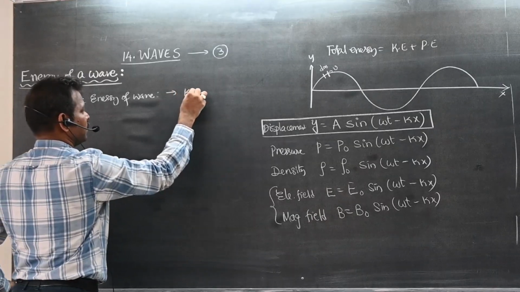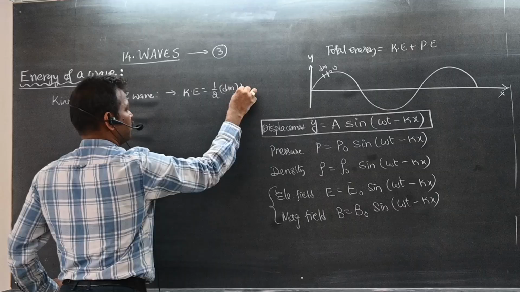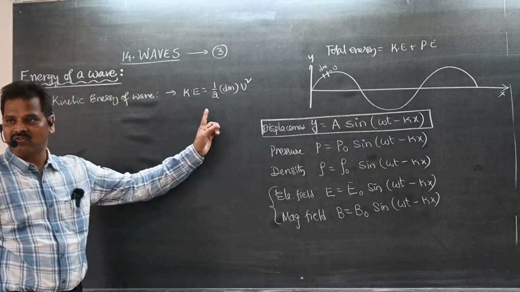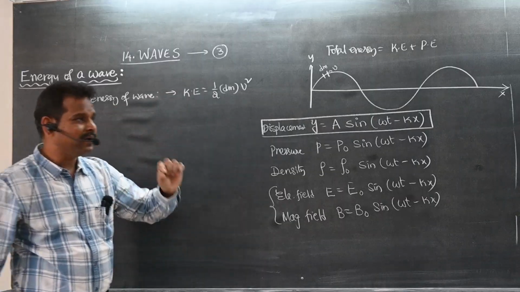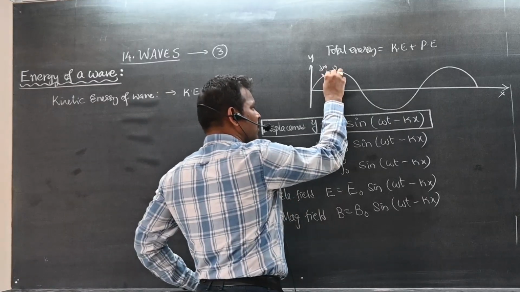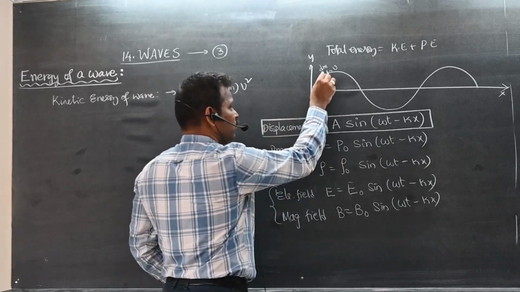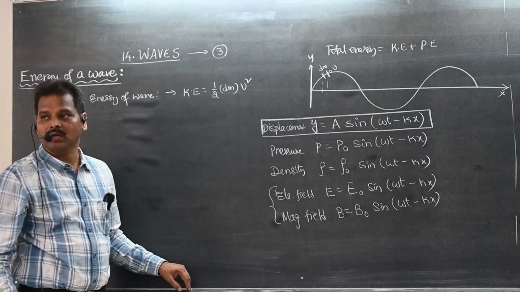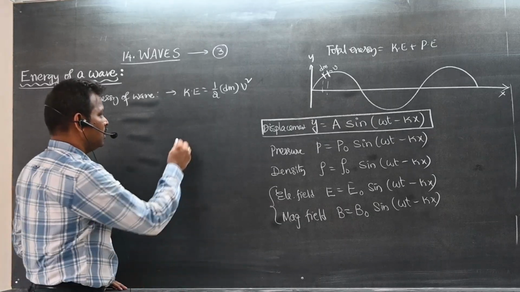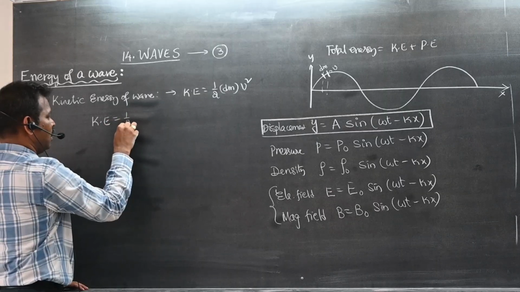Kinetic energy is given by KE equals half dm v square. Why am I writing dm and not m? I am finding kinetic energy for a small length of the wave, for a small displacement along the x-axis. Small kinetic energy for a small length. So now I am writing the kinetic energy equation, half.